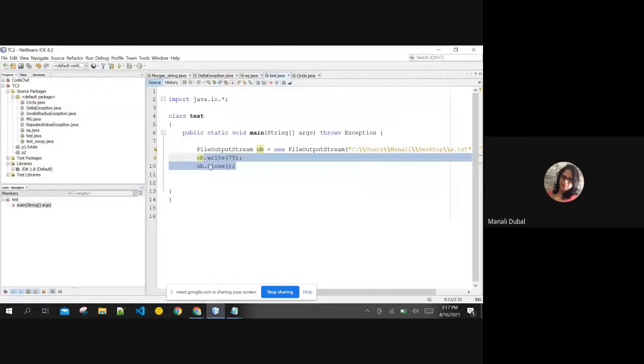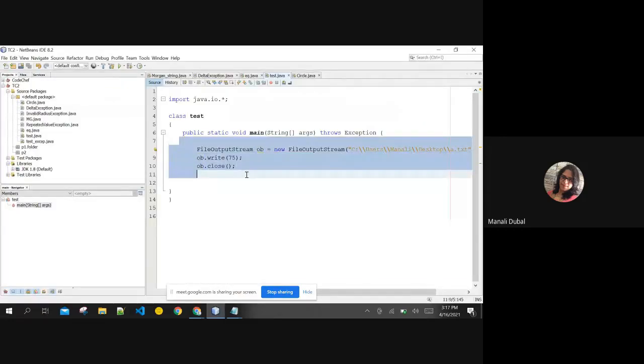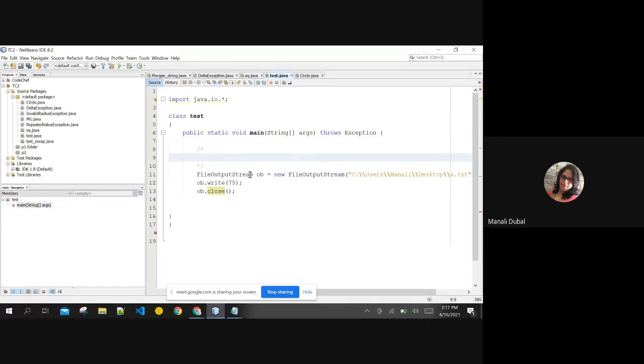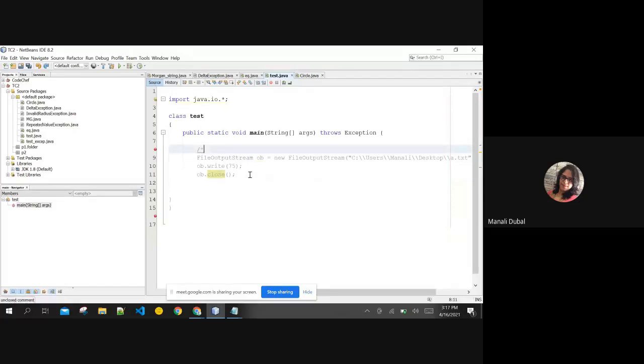Okay, then we'll see how to read the data from the file. If you want to read the data from the file, I am just commenting this statement out. I can make my file input stream object point to the same location.